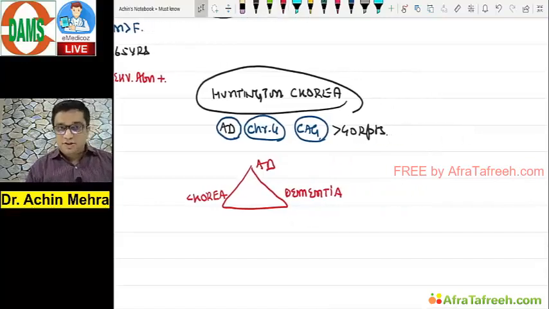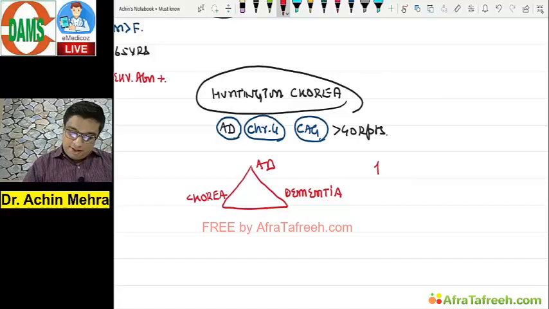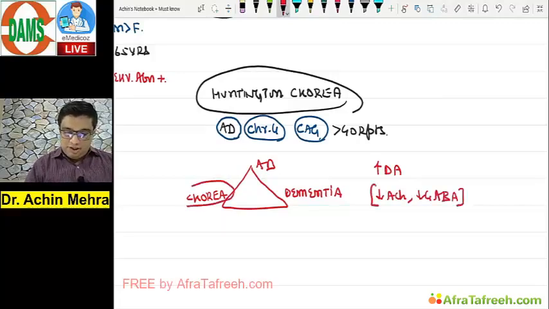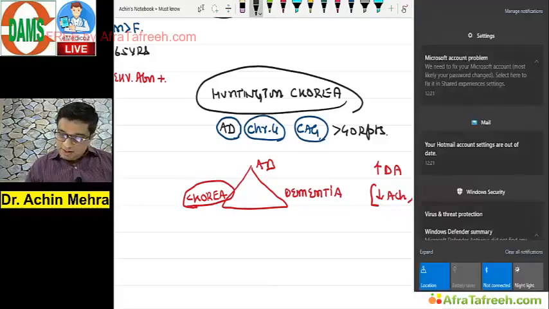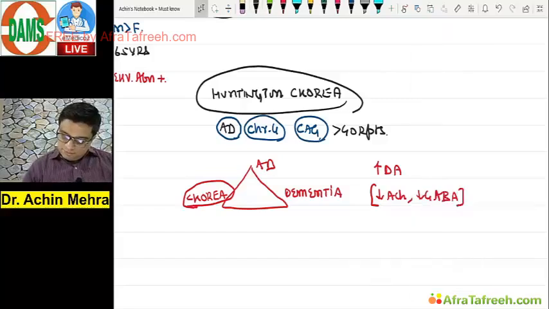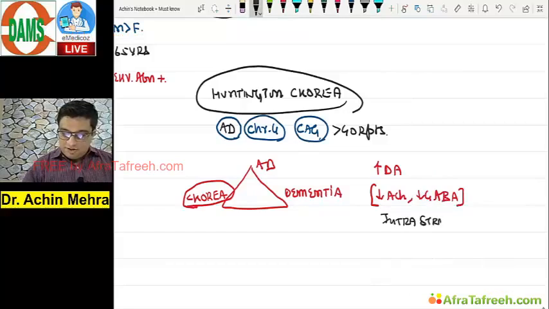Just a quick revision on this again. What do you find here? Increase in dopamine, decrease in acetylcholine, decrease in GABAergic activity. Where, remember this, chorea occurs, we discuss under degeneration of the caudate nucleus. Caudate lives where? Striatum. So this is a decrease in the cholinergic and GABAergic activity, that is intrastriatal.